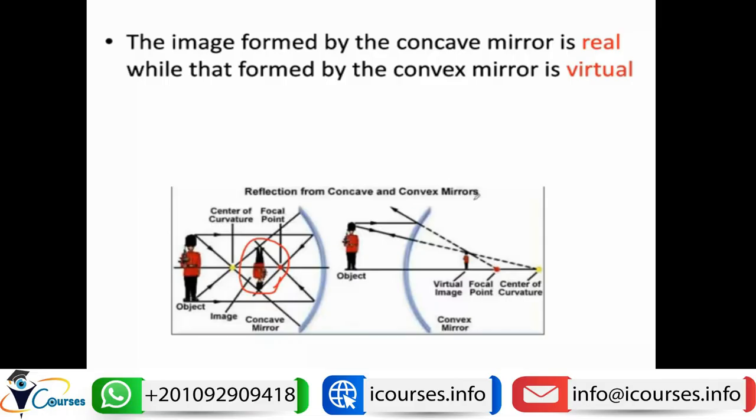However, in the case of a convex mirror, the image is formed by extension of rays, or by virtual rays. That's why it is a virtual image and cannot be captured on a screen.